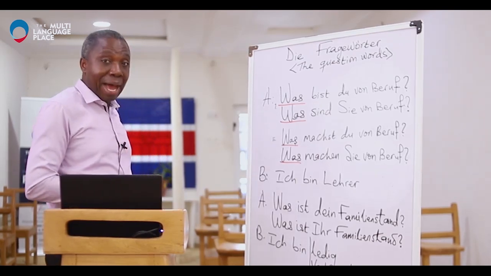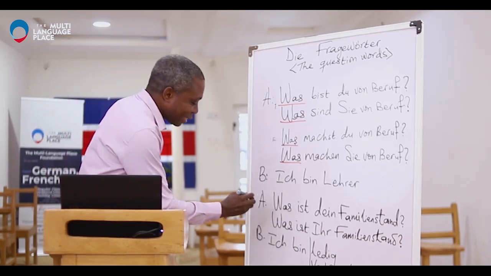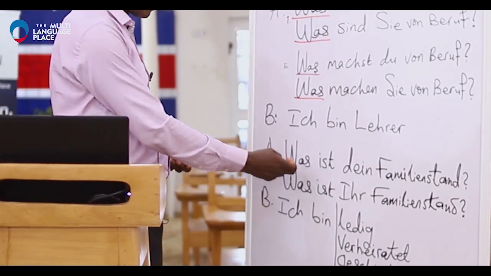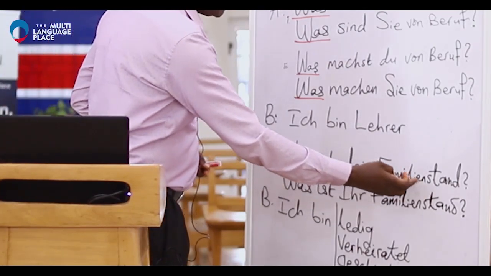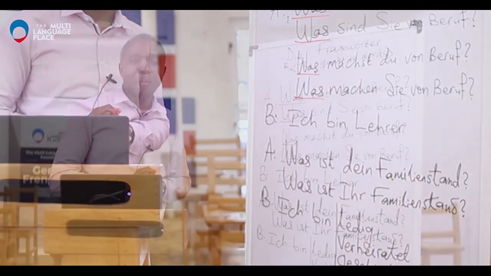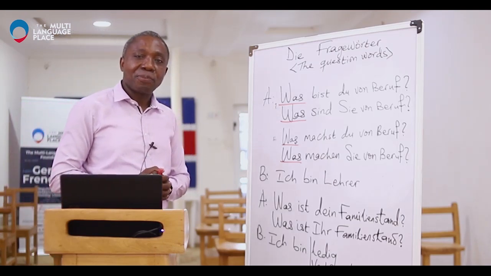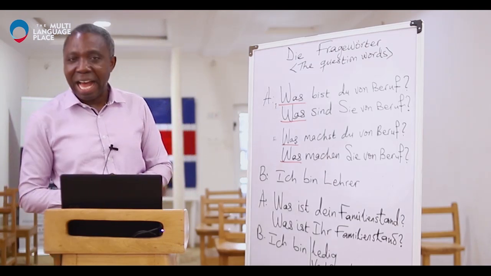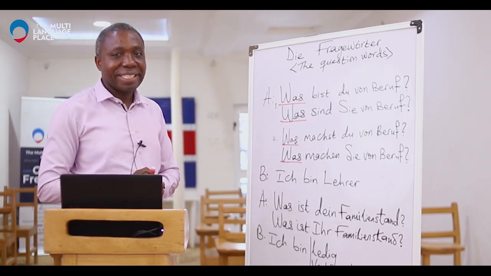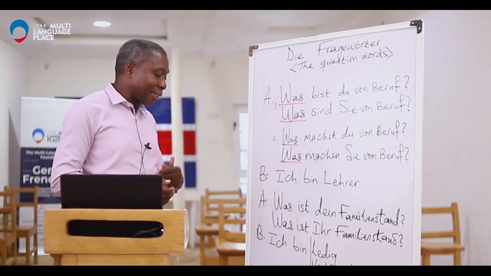We're still on was. A asks again, Was ist dein Familienstand? I'm going to go slow so that you repeat after me. Was ist dein Familienstand? I read it together now. Was ist dein Familienstand? Okay, and it's still the same thing.